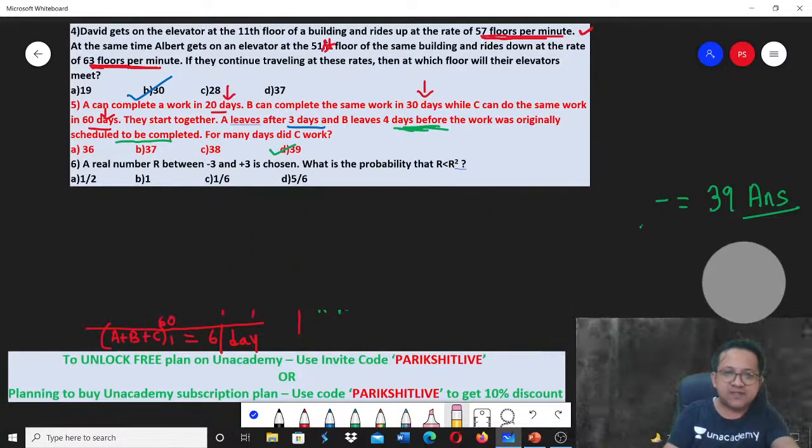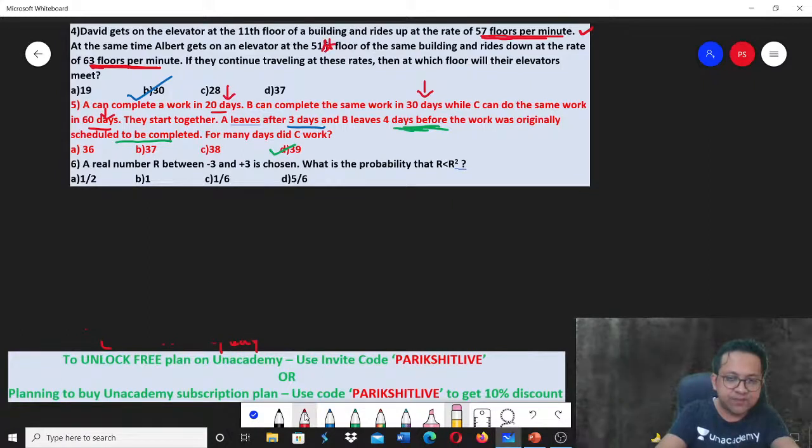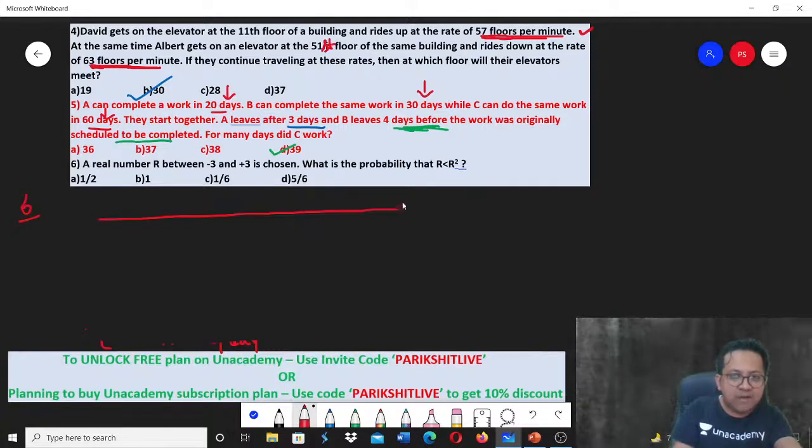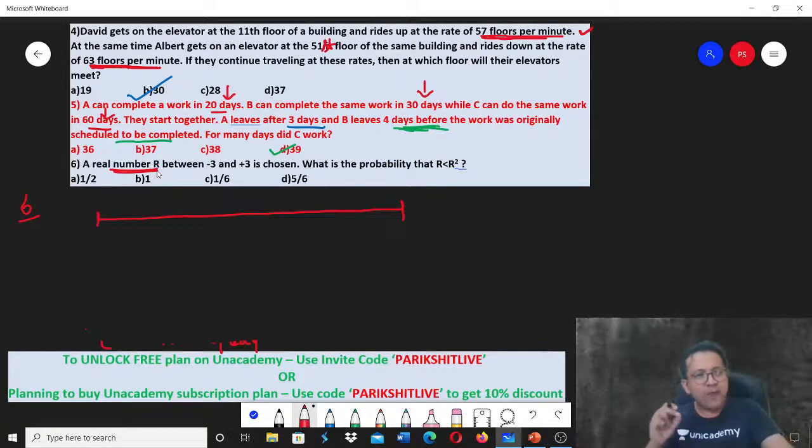Let's look at number 6. A real number r between -3 and +3 is chosen. What is the probability that r square is greater than r? Real number. Remember, it's not an integer. It can be any decimal like 1.666667 or minus 0.5 or minus 0.51234. Any number.